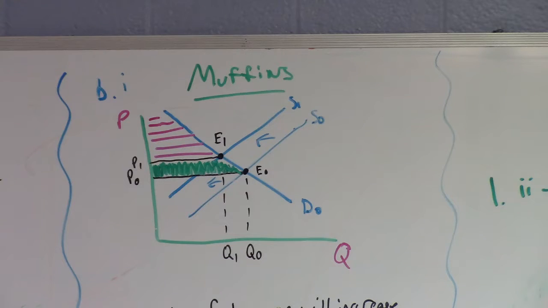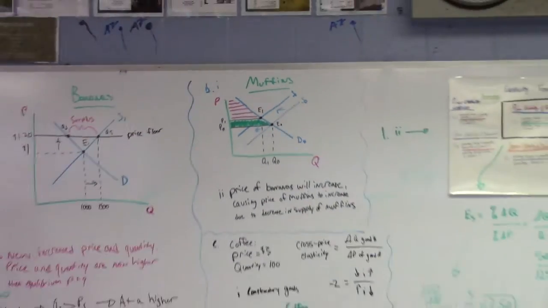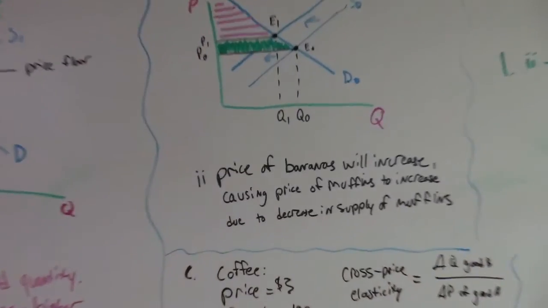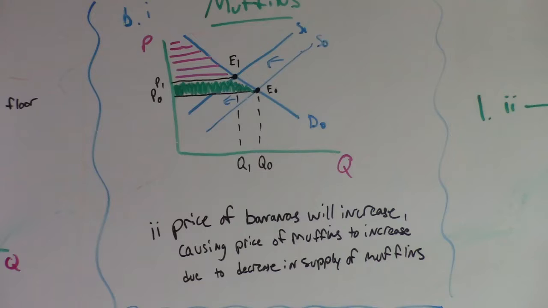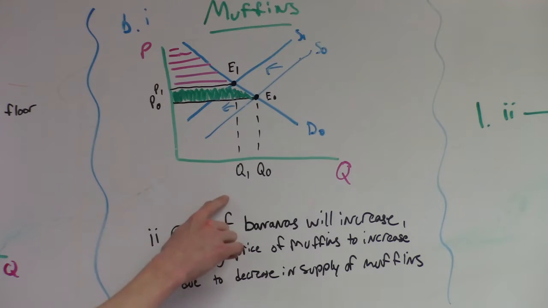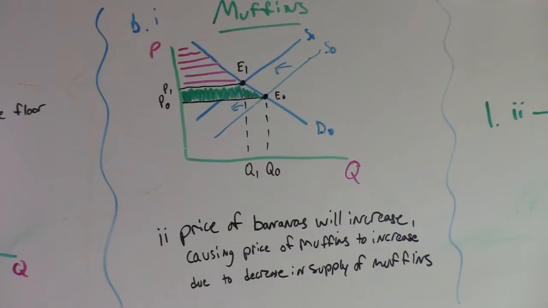On the graph drawn in part B1, show the impact of an increase in the price of bananas on the muffin market, labeling the new equilibrium price and quantity P1 and Q1. So the price of bananas will increase, causing the price of muffins to increase as well due to the decrease in the supply of muffins, because bananas are integral in making the muffins. So the new price and new quantity are labeled right here. So there's the new equilibrium equals 20.